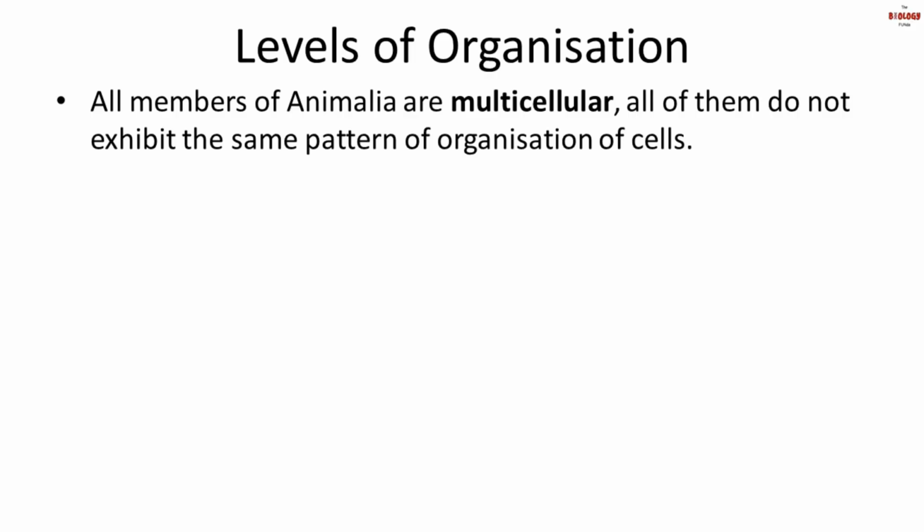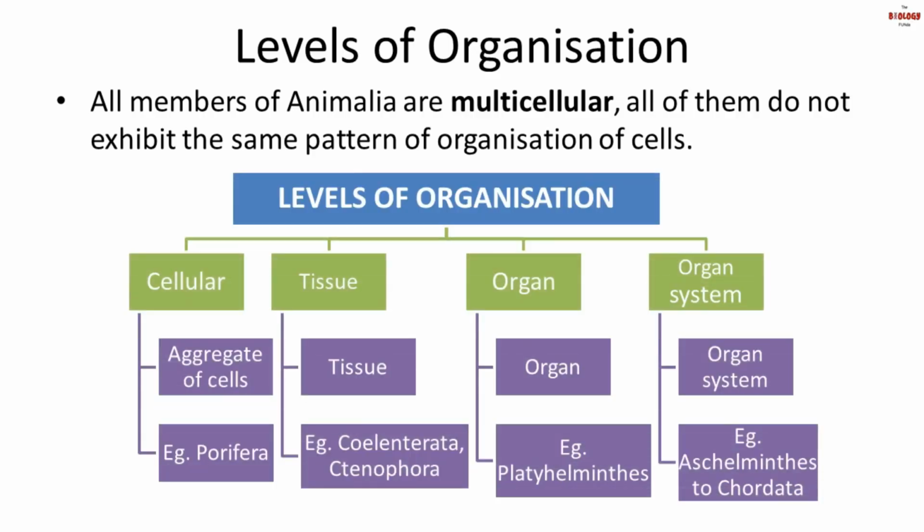In levels of organization, we know that all members of Kingdom Animalia are multicellular. That means they are made up of many types of cells. Yet, all of them do not exhibit the same pattern of cell organization. There are four levels of organization: cellular, tissue, organ, and organ system.